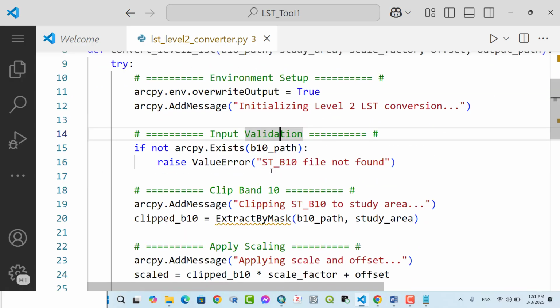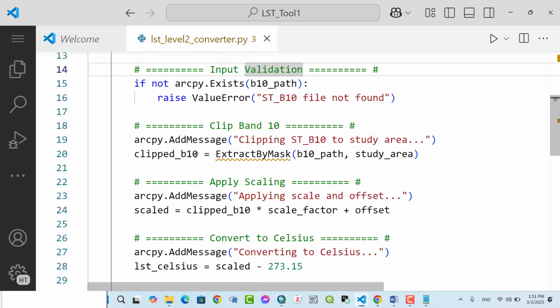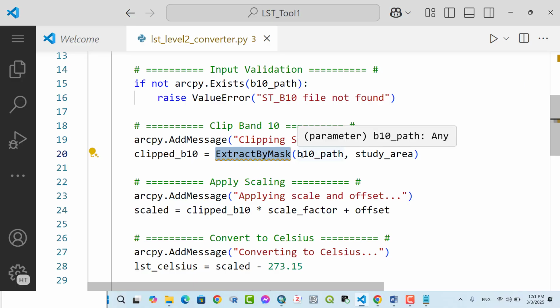For input validation, if not arcpy.Exists band 10, raise ValueError, file not found. Then start with clipping the thermal band, arcpy.AddMessage clipping LST B10 to study area. We name it clipped B10 equals, using the function ExtractByMask, band 10 path, mask band 10 based on the study area.